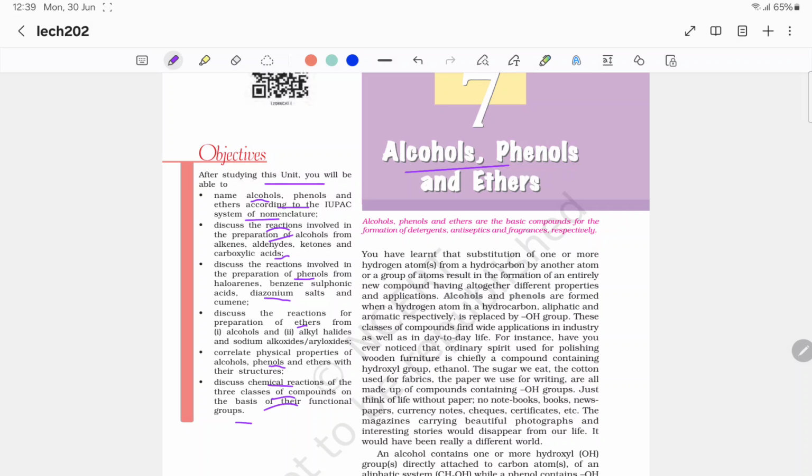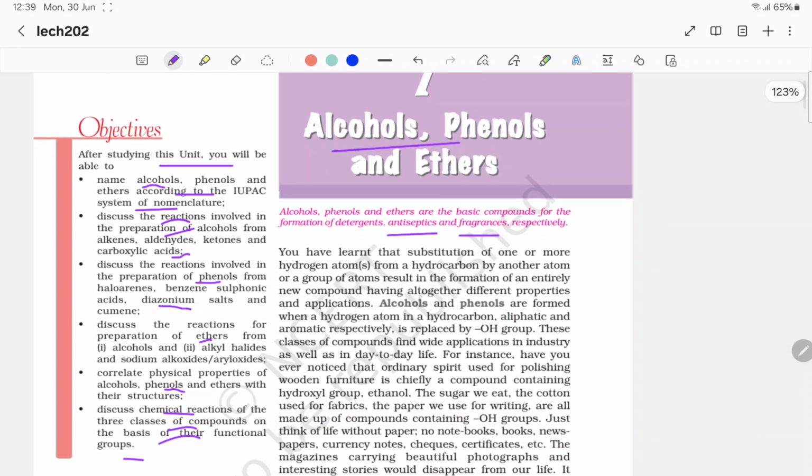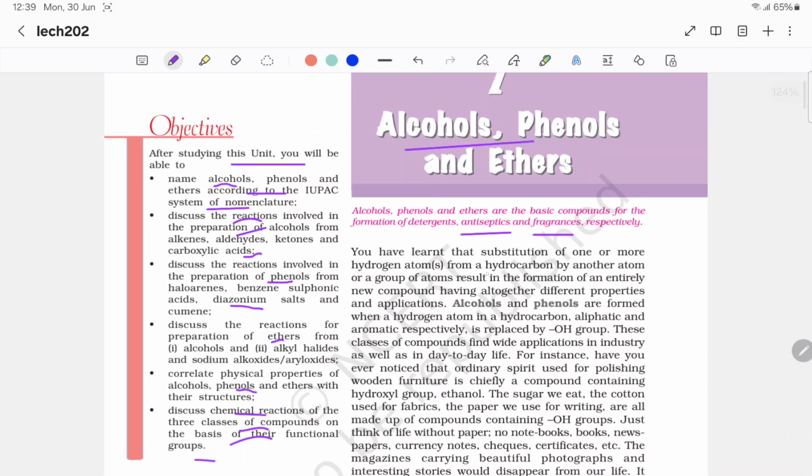Alcohols, phenols, and ethers are the basic compounds for the formation of detergents, antiseptics, and fragrances, respectively. So, you have learned that substitution of one or more hydrogen from a hydrocarbon by another atom or a group of atoms results in the formation of an entirely new compound having altogether different properties and applications. Alcohols and phenols are formed when a hydrogen atom in a hydrocarbon, aliphatic or aromatic respectively, is replaced by an OH group.